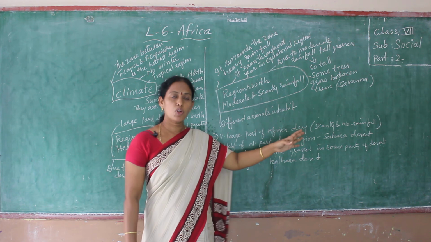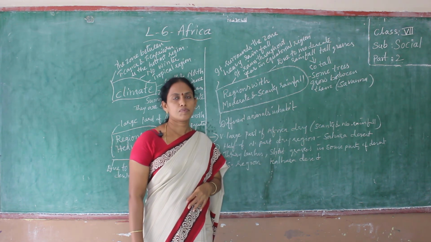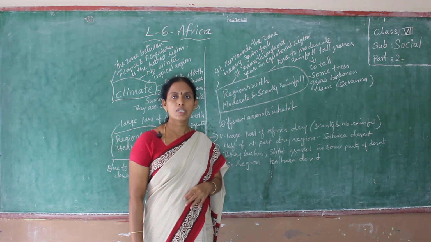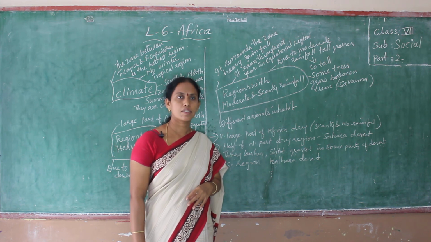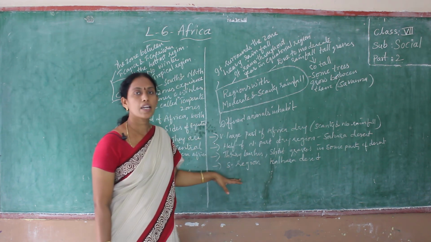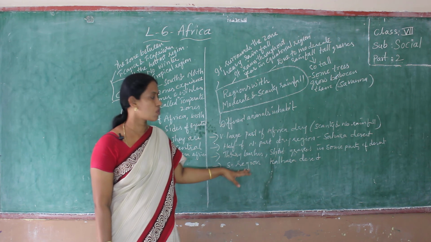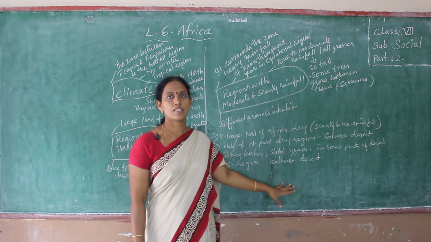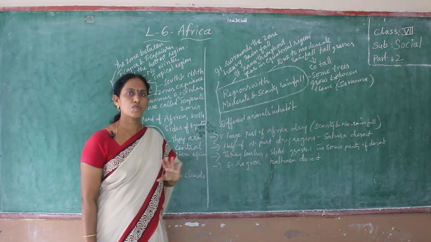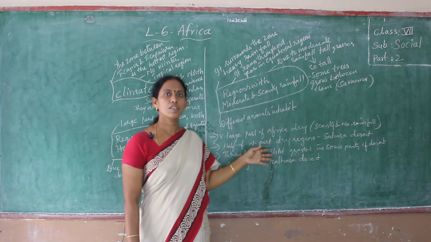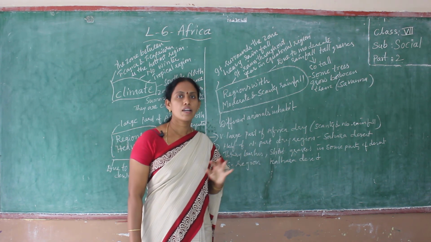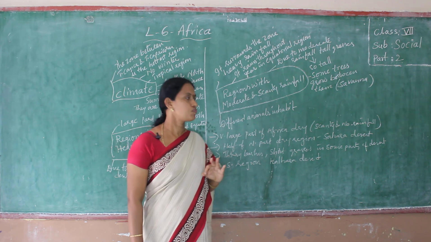There is one more desert in the south region, the Kalahari Desert. Where is it? In the south region. How many deserts do we find in Africa? The Sahara Desert and the Kalahari Desert.